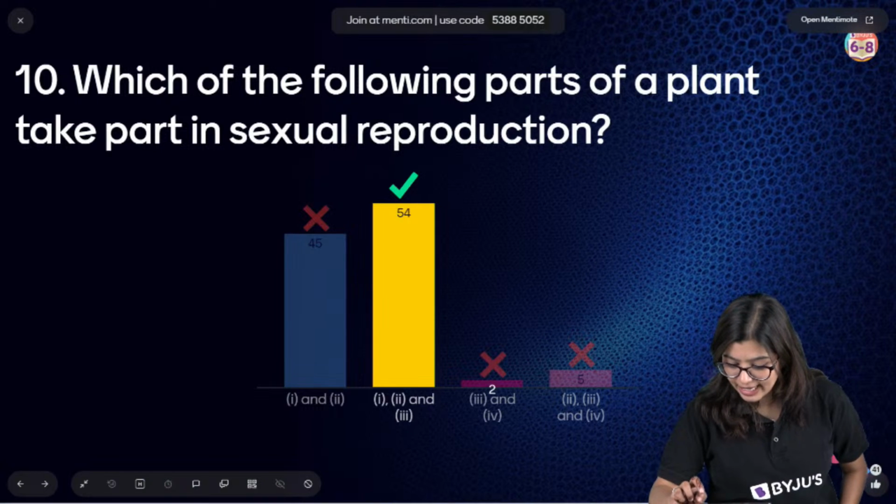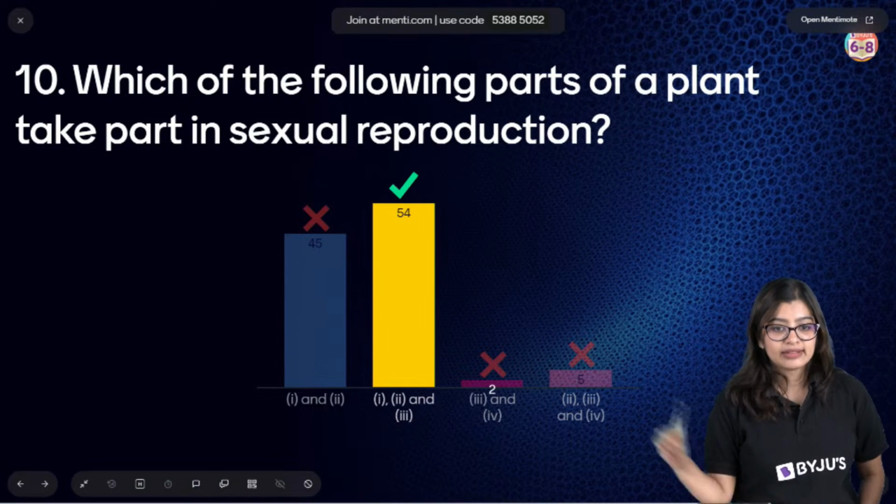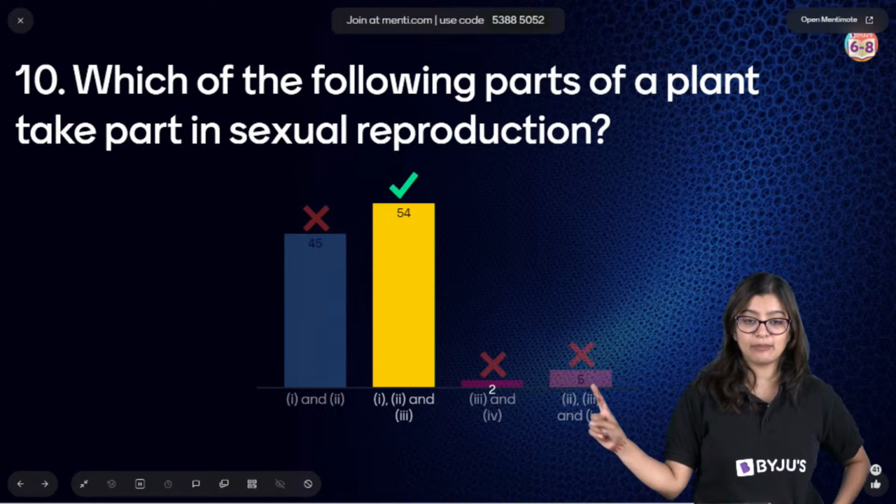So in this particular case, what do we see? Answer is not just 1 and 2. It is 1, 2, 3. That's why the correct answer is option number B.